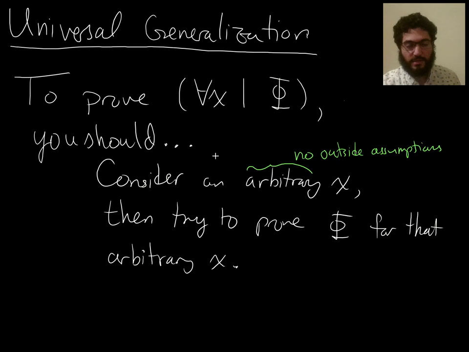And unlike universal instantiation, it's not a one-line thing that just shows up in your proof. With universal instantiation, you already know everything is green and you just want to apply that fact to a particular thing. It's a one-liner: you just say, I know everything's green, so this particular thing here is green. But with universal generalization, it's usually a whole paragraph or a very long argument.